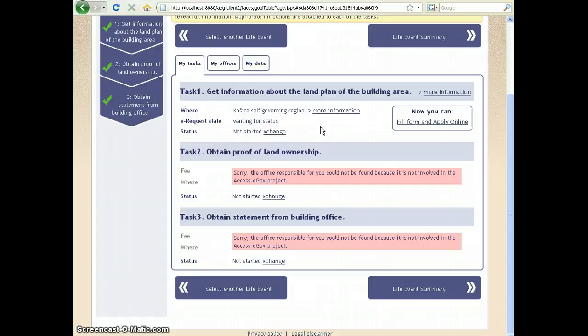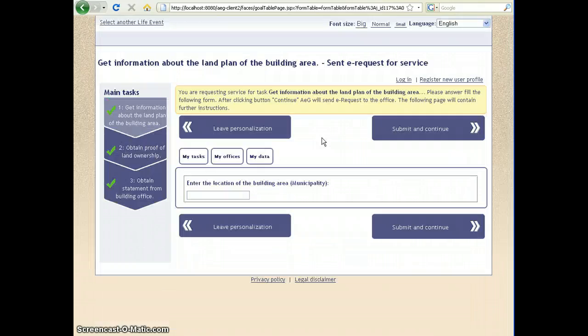Since this is an electronic service, I can apply for this service online. The personal assistant client will generate the input form where I can specify all parameters required for the invocation of the electronic service. For our service, I will specify only one parameter, the location of the building area. I can submit this data and generate the electronic request to the service.